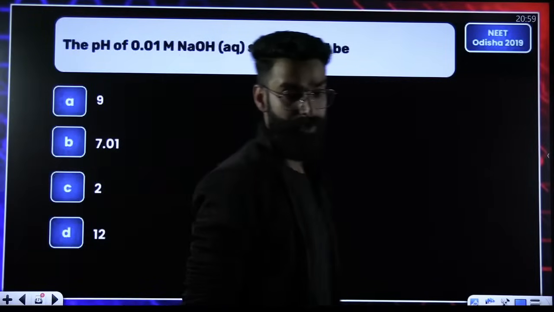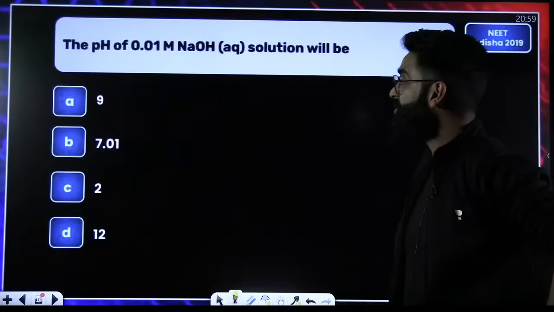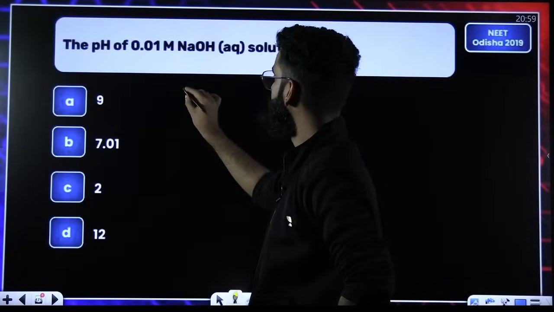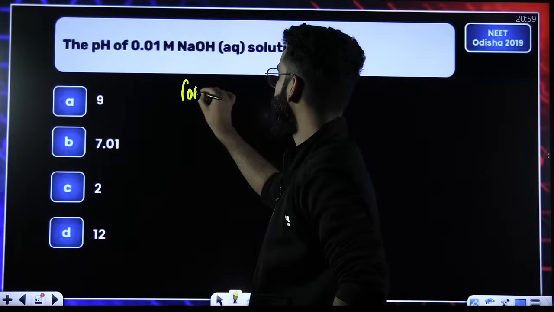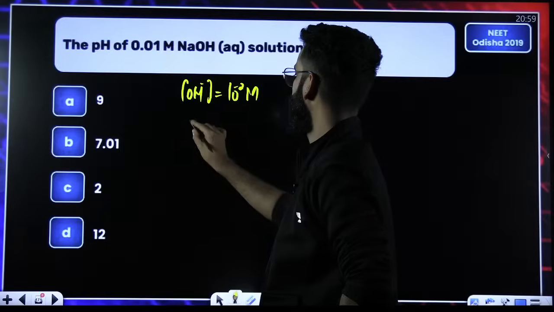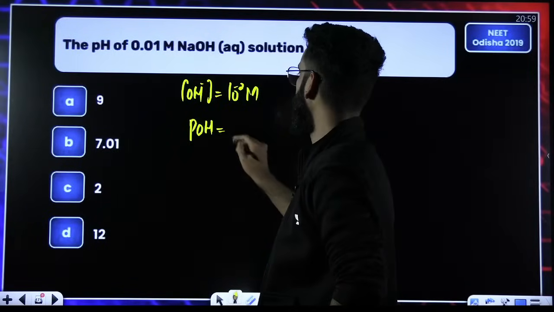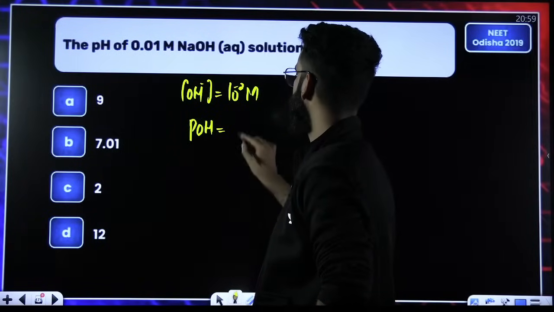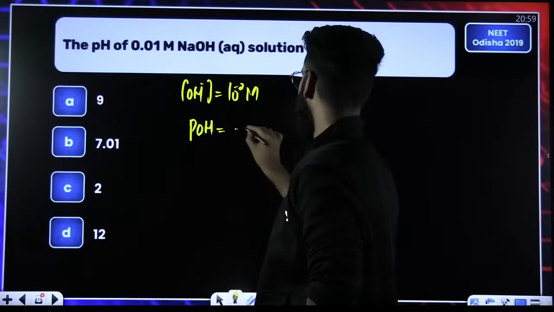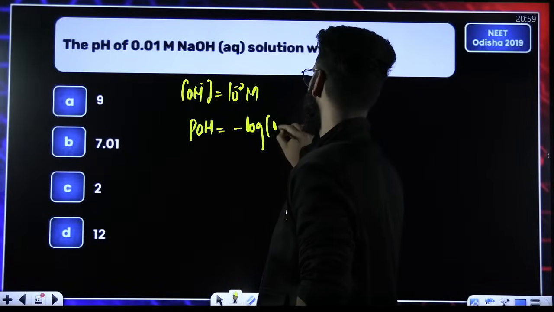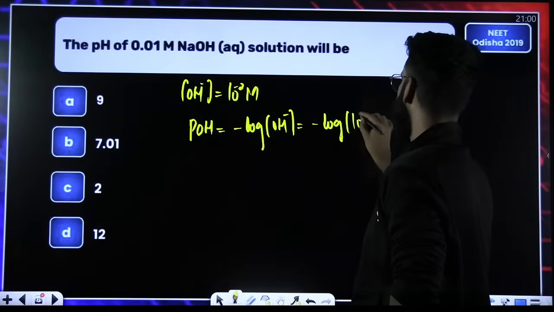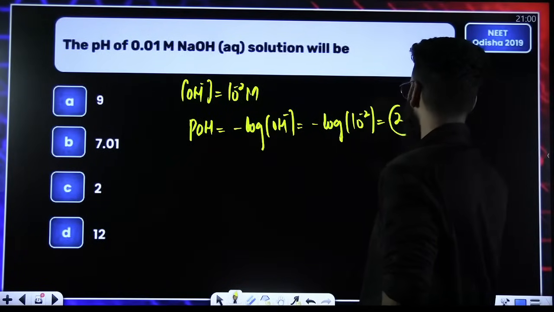All right. Look at this particular question. The pH of 0.01 molar NaOH, right? So the OH negative concentration here is nothing but 10 raised to the power minus 2 molar. If the OH negative concentration is 10 raised to the power minus 2 molar, pOH will be 2. What is pOH first of all? It is minus log of the OH negative concentration, so minus log of 10 raised to the power minus 2. The value comes out to be 2.